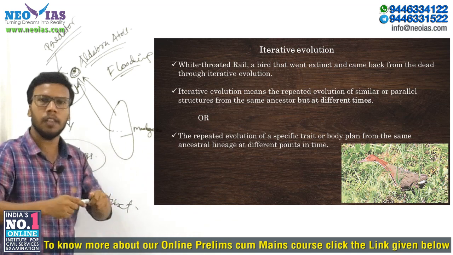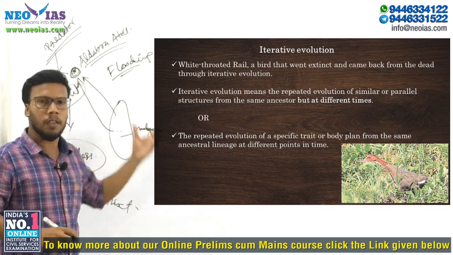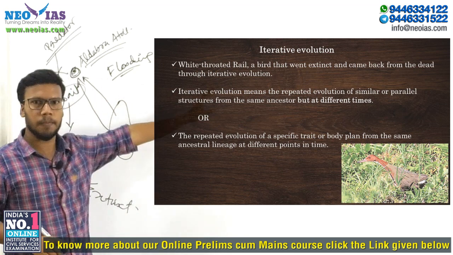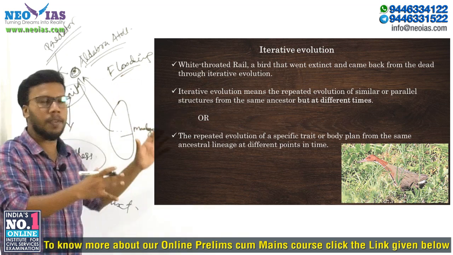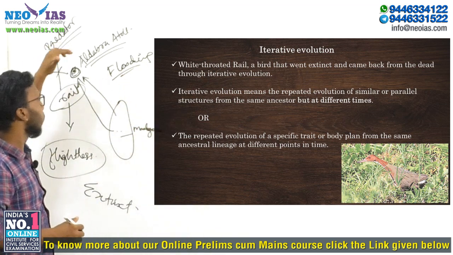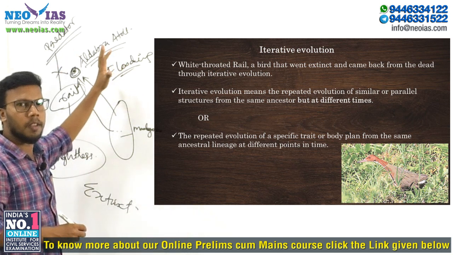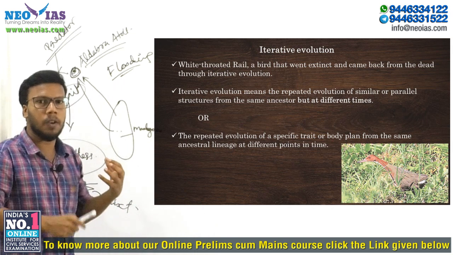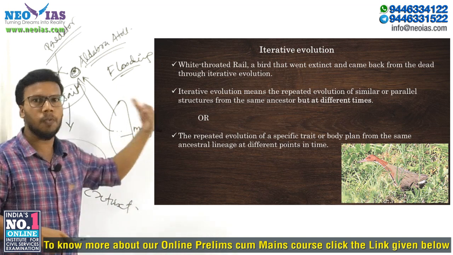So right now we have a bird called the Aldabra rail, which is related to the white-throated rail, because it evolved from that. Now from this Aldabra Atoll, we got the fossils of an earlier white-throated rail, which also doesn't have the ability to fly.